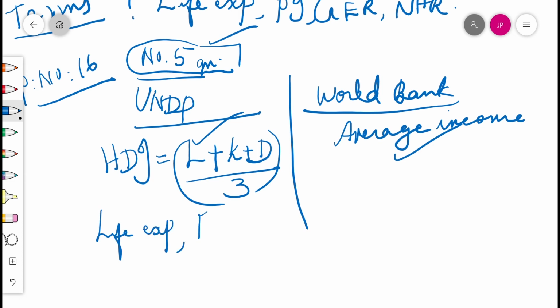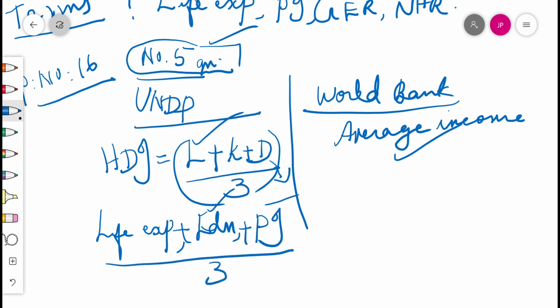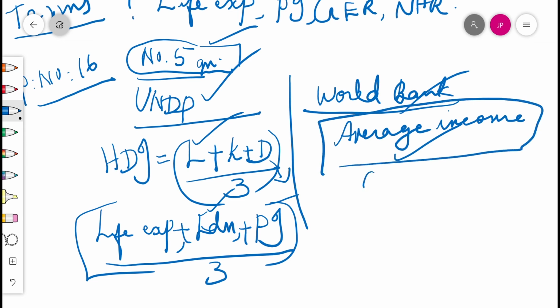Knowledge comes from education levels. Decent standard of living comes from per capita income. These three aspects of different countries are taken, and the average is taken by dividing by 3. This is the way the HDI index is calculated, and it is done by UNDP, while the World Bank criterion concentrates on average income or per capita income. That's the answer. It has to be learnt and written in the notebook by combining these value points.